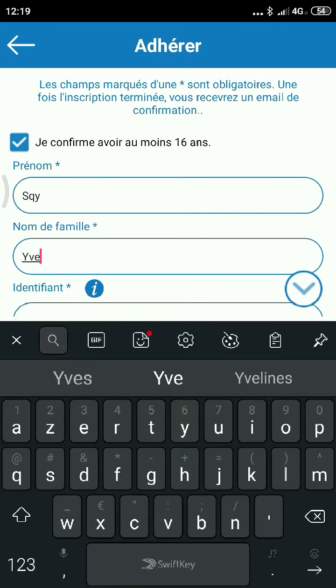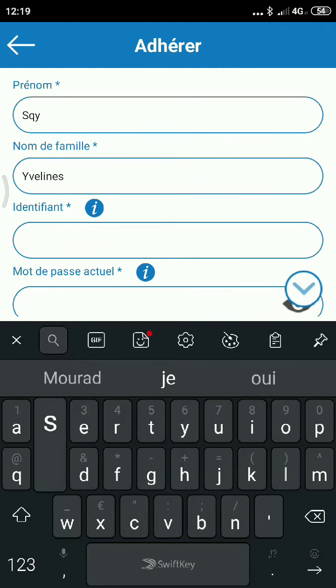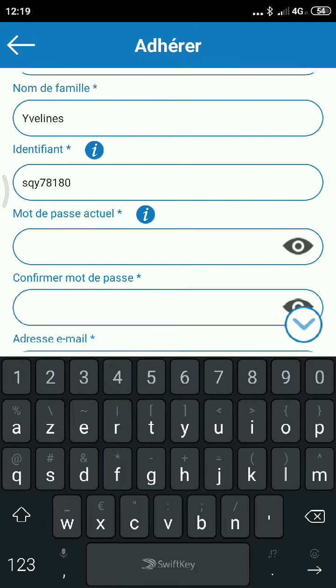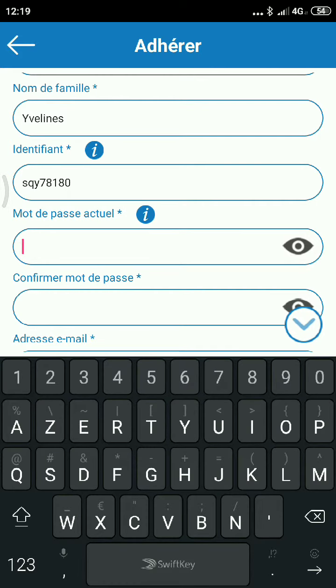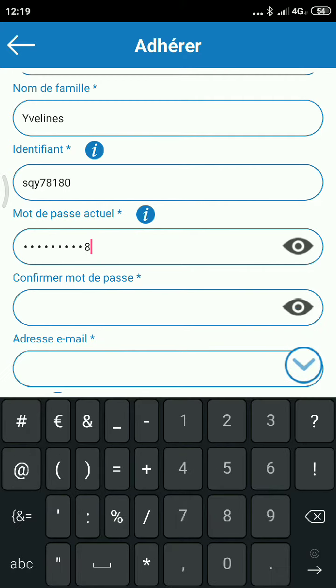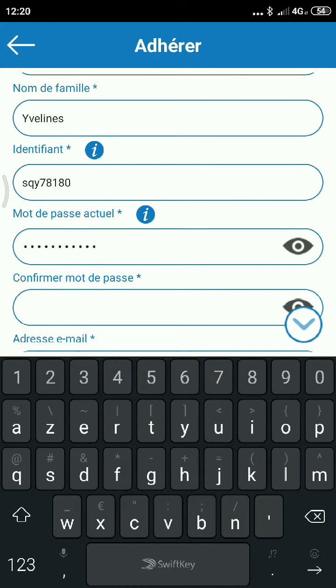Let's say the username is Sky Eve, Sky 78180, which is the place we are. And here you can enter the city, which is Montigny 78. And this is the password: Montigny78.